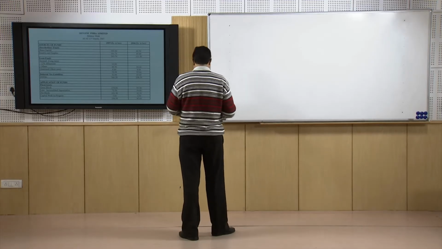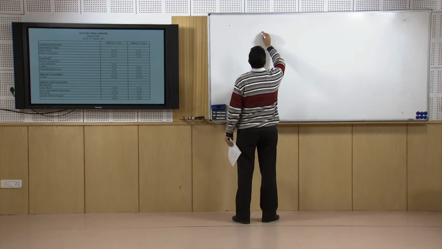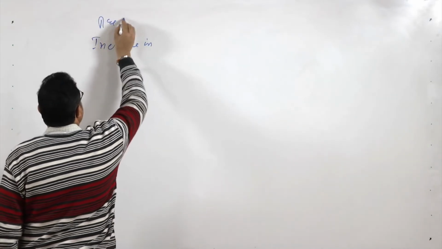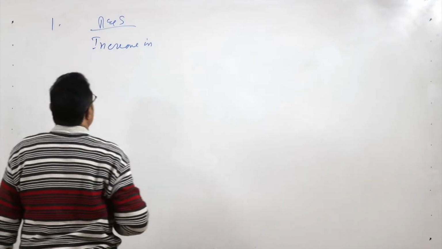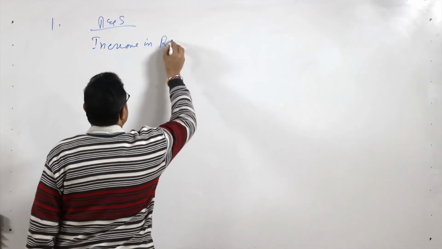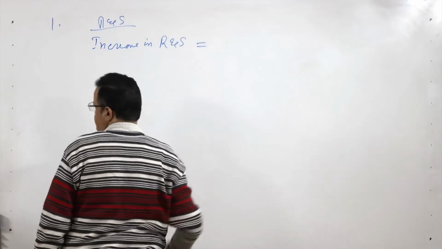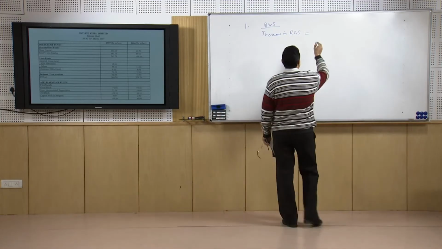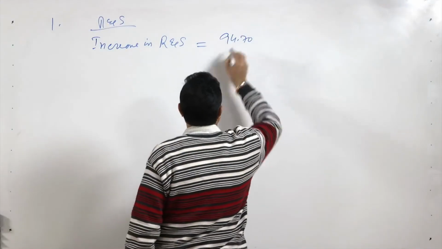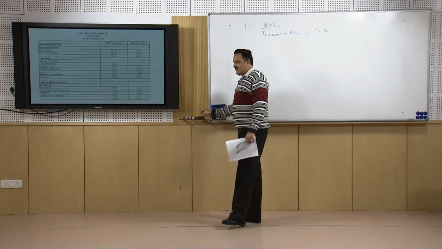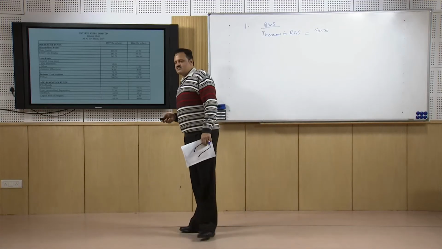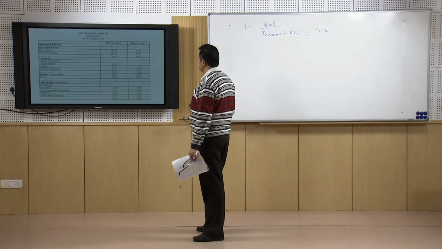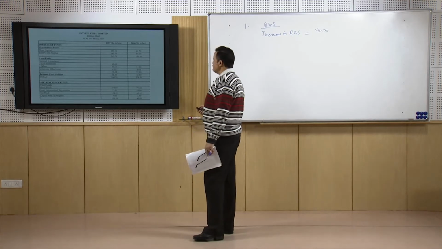So if we are making the analysis of reserve and surplus, this is the first note, first schedule. Increase in reserve and surplus is how much? If you take this amount into account, it works out as 94.70 lakhs, and we have shown that in the basic cash flow statement also. But you see that this increase is still existing in the balance sheet. This much of the reserve and surplus is there, from 69 to 163.7.